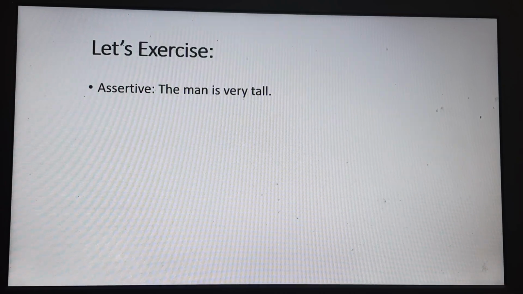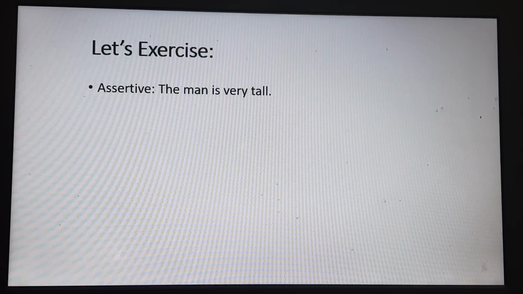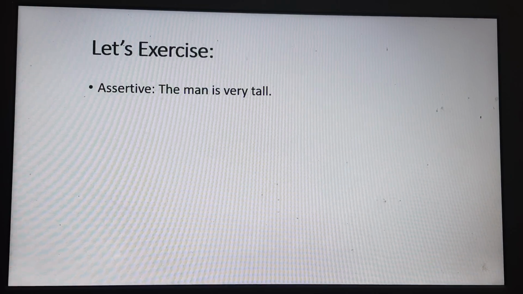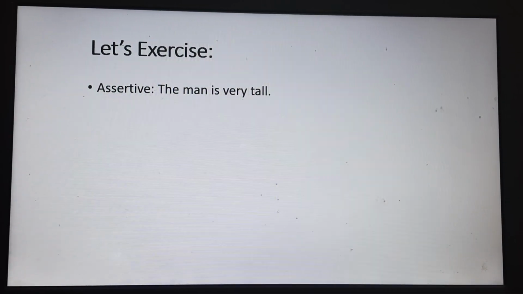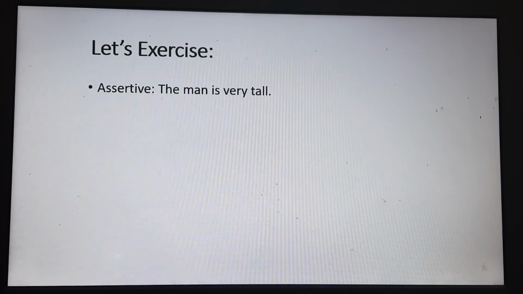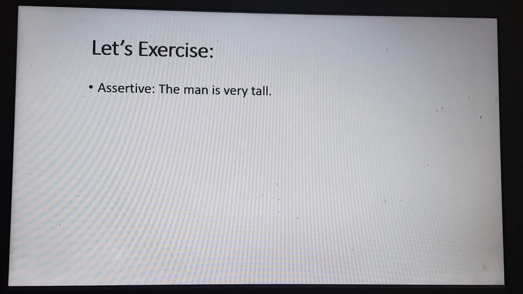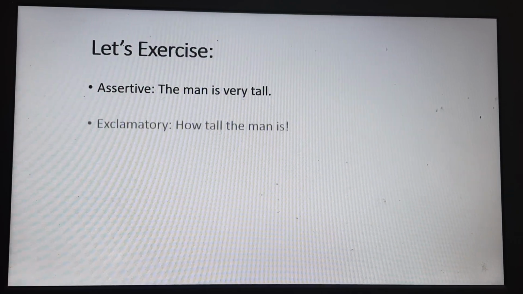Now you have to change this sentence from assertive to exclamatory. Now pause the video for a while and think by yourself and try to write down the answer. Then play the video again and check the answer. The answer. Here you go.